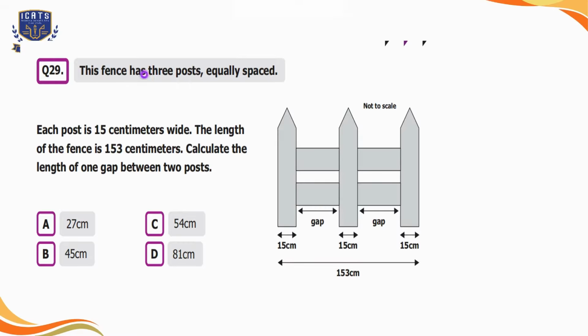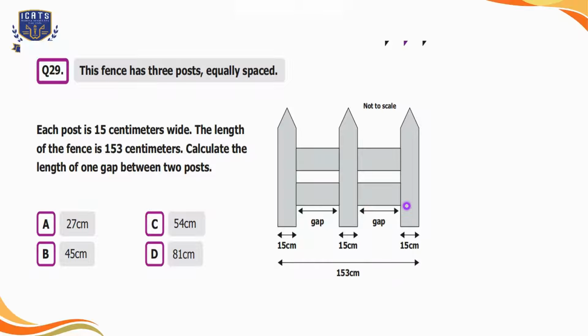Question number 29. This fence has 3 posts equally spaced. Each post is 15 centimeters wide. The length of the fence is 153 centimeters. Calculate the length of one gap between 2 posts. Option A is 27 centimeters, option B is 45 centimeters, option C is 54 centimeters, and option D is 81 centimeters. As we can see that the total distance is 153 centimeters and there are 3 posts.